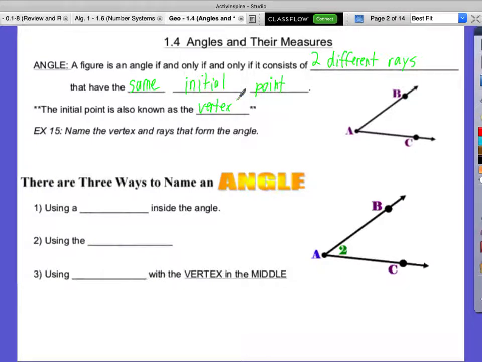Not as much. Name the vertex and rays that form the angle, okay? So what's the initial point they both share in this angle? A. So that means A is our vertex. So point A is our vertex. Okay? So what are the two rays? Somebody name me one of the rays. Okay? Kevin. Ray AB. We have to go in the order A to B. Okay? What's the other ray? Someone raise your hand to share that with me. Okay? Sarah. Ray AC. And notice they both start with A because A is the same initial point.